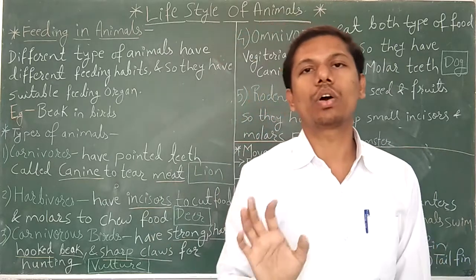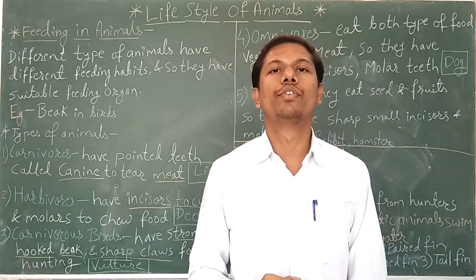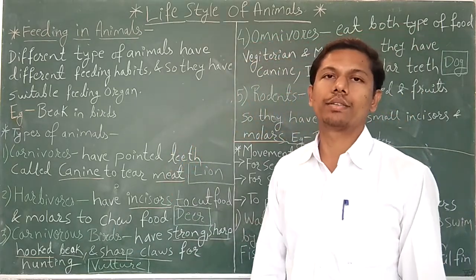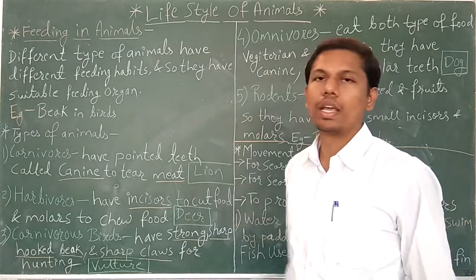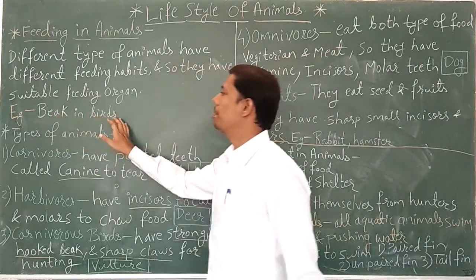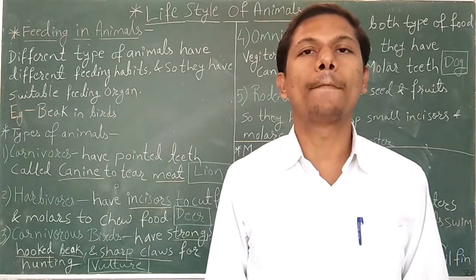Without suitable feeding organs, they are not able to eat different types of food. This is the development in different organisms. One example I have given is the beak in birds.